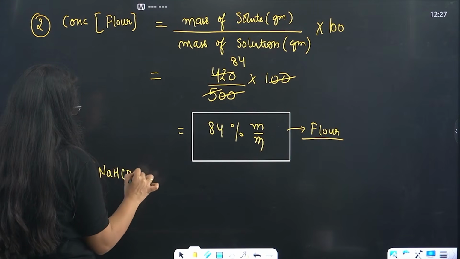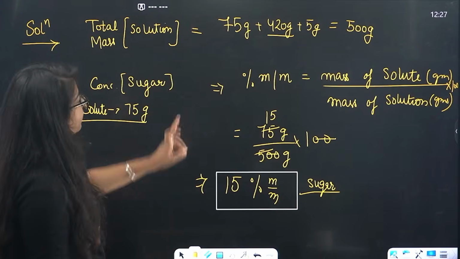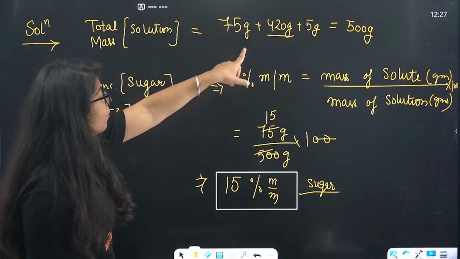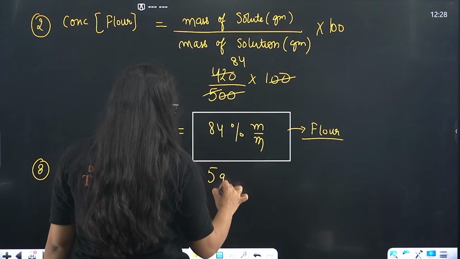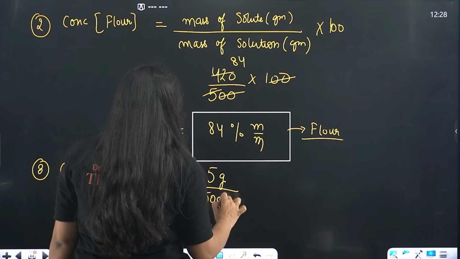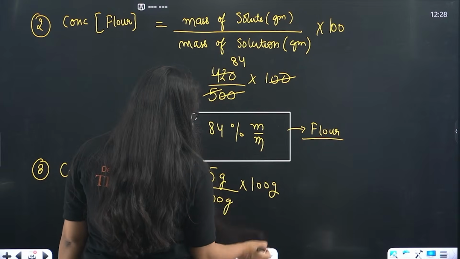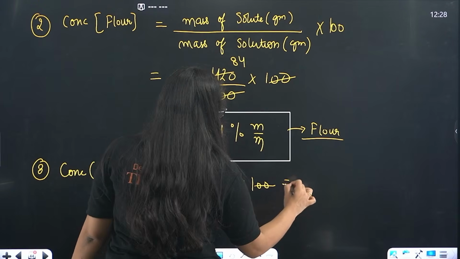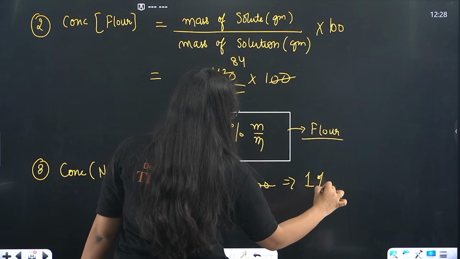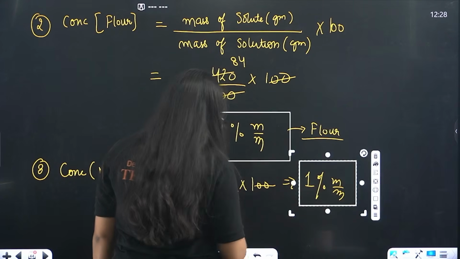That was sodium hydrogen carbonate, or we call it sodium bicarbonate. I won't write the formula now, but you have to write 5 gram because you have to give the exams. 5 gram divided by 500 grams into 100 grams. So 100 not grams, this cancels out. 5 and 5 also cancel out. So it will be simply 1% M by M for sodium hydrogen carbonate.